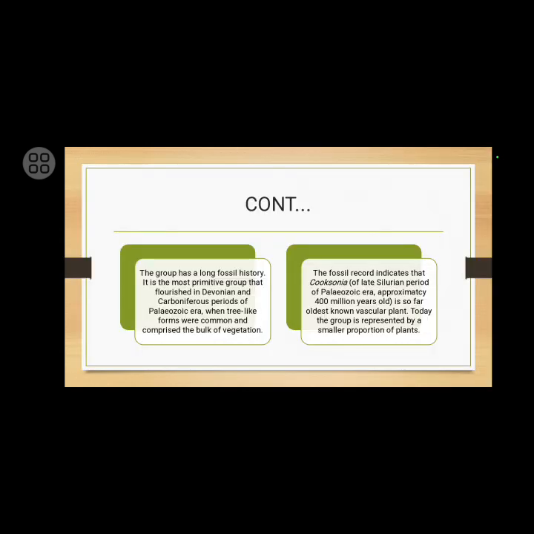The group has a long fossil history. It is the most primitive group that flourished in Devonian and Carboniferous periods of Paleozoic era, when tree-like forms were common and comprised the bulk of vegetation. The fossil record indicates that Cooksonia of late Silurian period of Paleozoic era, approximately 400 million years old, is so far the oldest known vascular plant. Today, the group is represented by a smaller portion of plants.